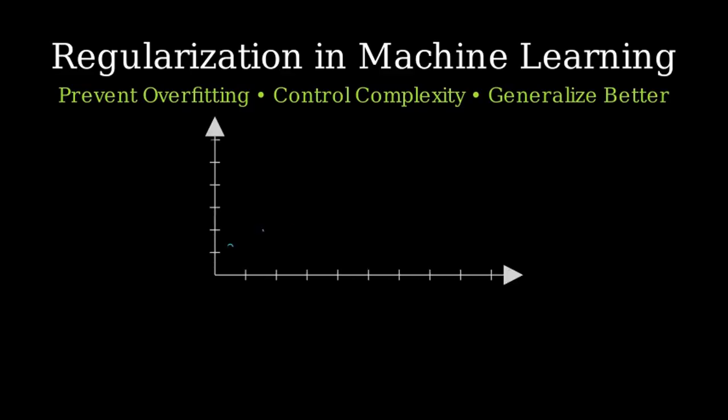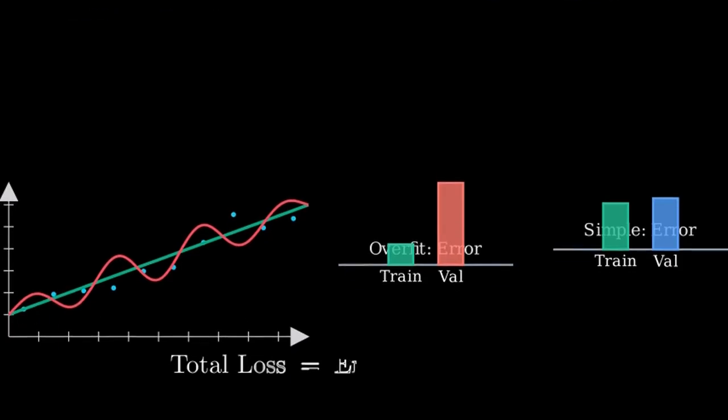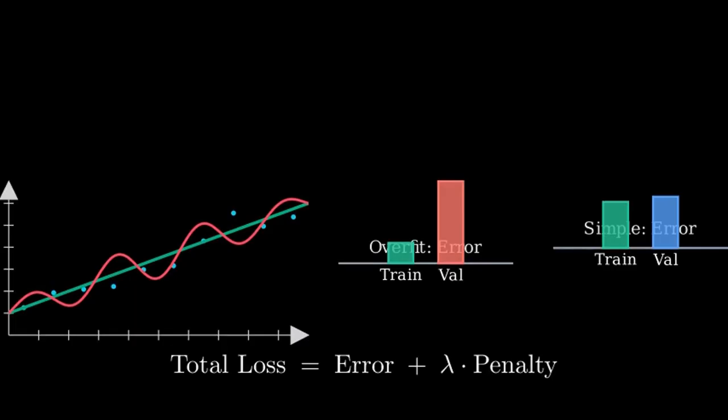Let's begin with the core problem regularization addresses: overfitting. Overfitting means a model memorizes the noise in the training data and fails to generalize. Here are some sample points. The green line is a simple model, and the red wiggly curve is an overfit model. Notice how the overfit model may get tiny training error, but much larger validation error, while the simple model balances both errors better.